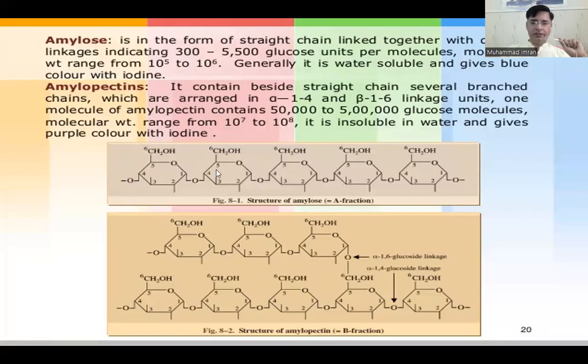So here you can see straight chain polymerization with alpha 1,4 glycosidic linkages, meaning all glucose in the alpha configuration. And when we have straight chain polymerization of around 24 to 30 residues, then we have a branch. Then we have a branch of alpha 1,6 glycosidic linkage.